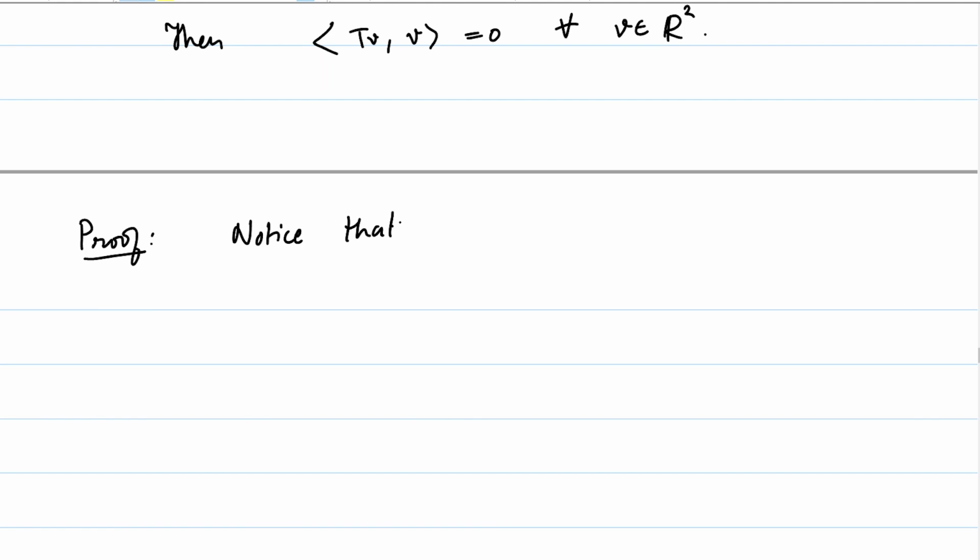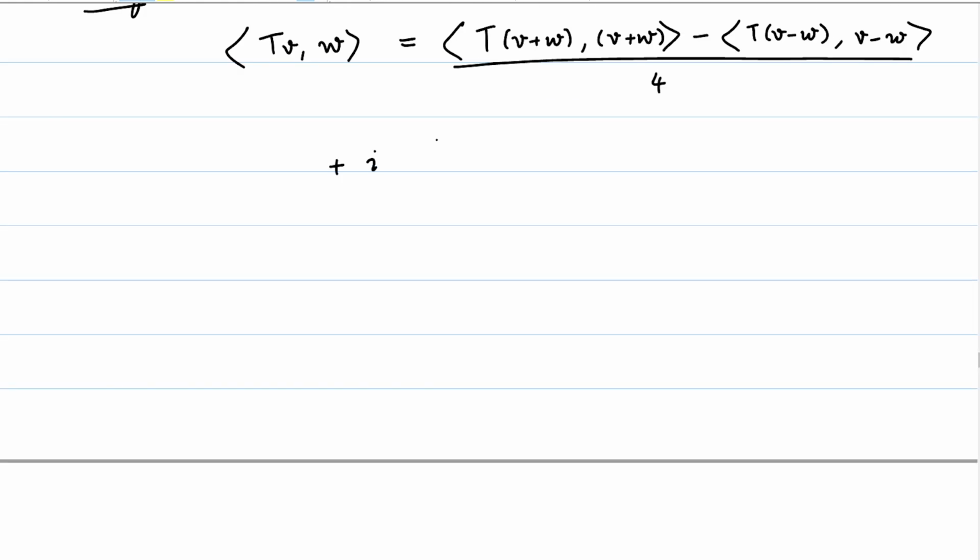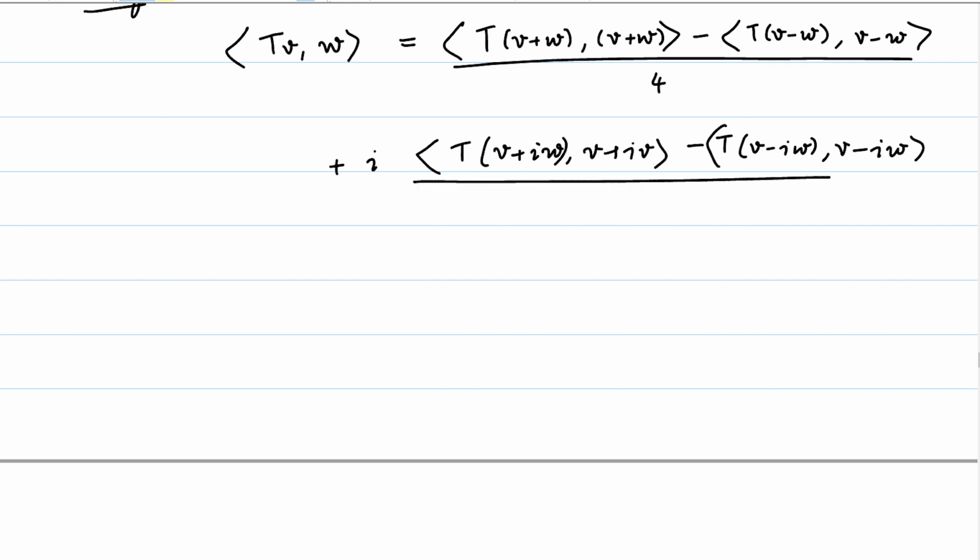Notice that it's your job to sit down and check that the inner product of TV with W is equal to the inner product of T(V+W), V+W minus the inner product of T(V−W), V−W, the whole divided by 4, plus i times the inner product of T(V+iW), V+iW minus the inner product of T(V−iW), V−iW, the whole divided by 4.